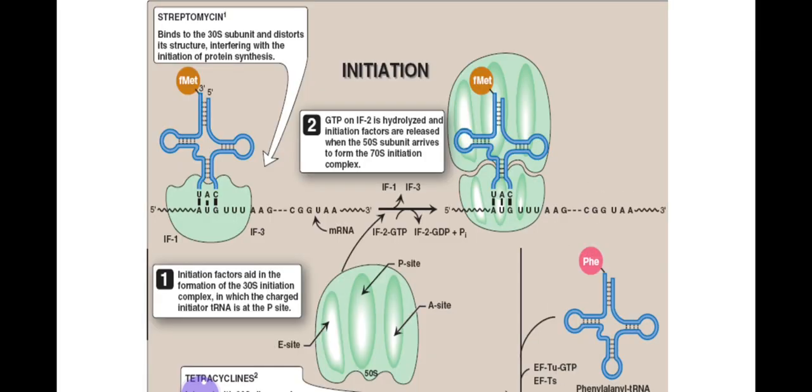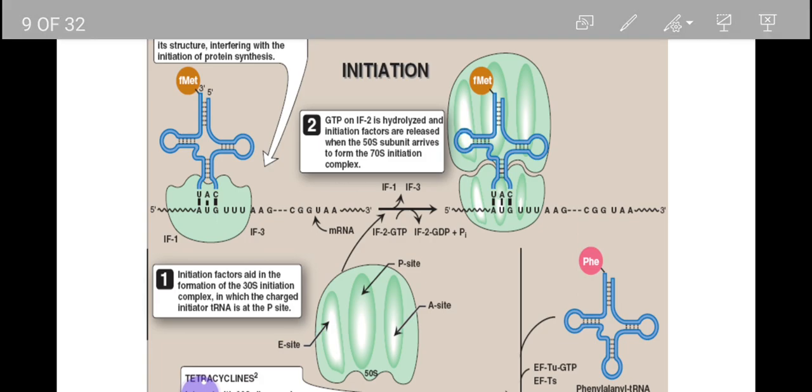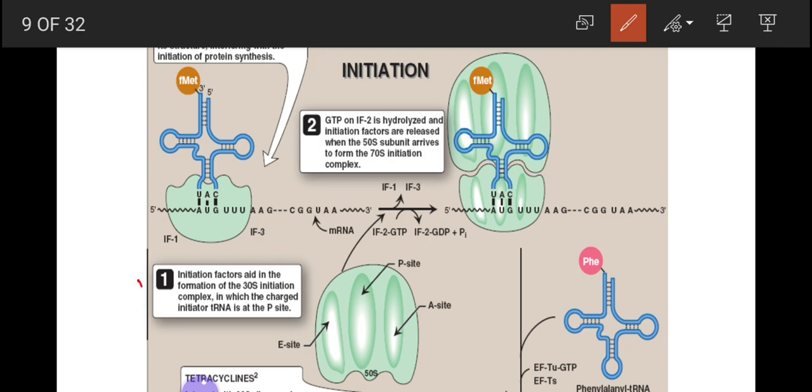This is the initiation step. First of all, initiation factors aid in the formation of the 30S initiation complex, in which the charged transfer RNA is at the P site. This is the charged transfer RNA and this is the P site.